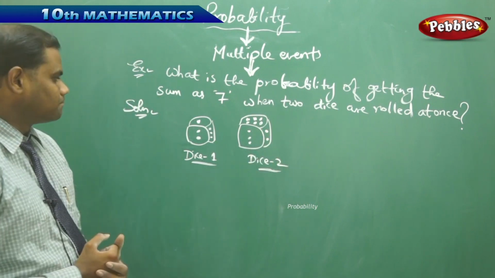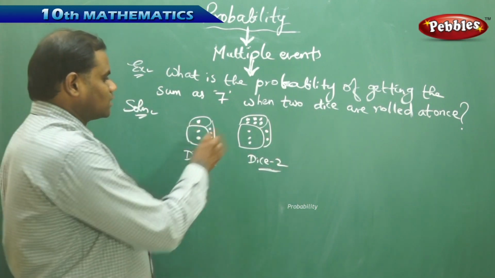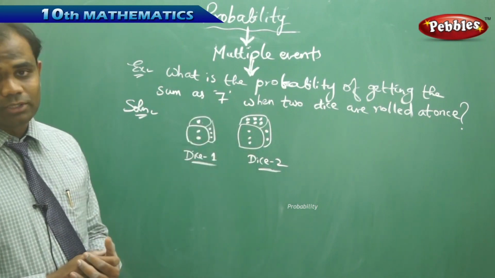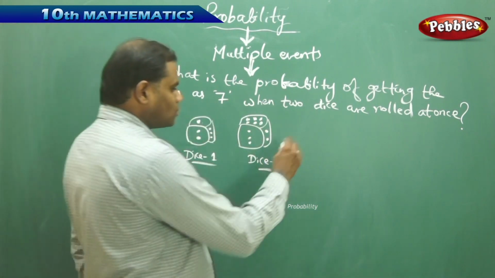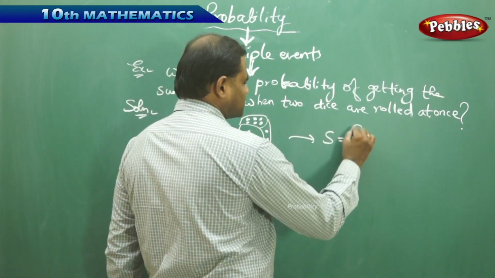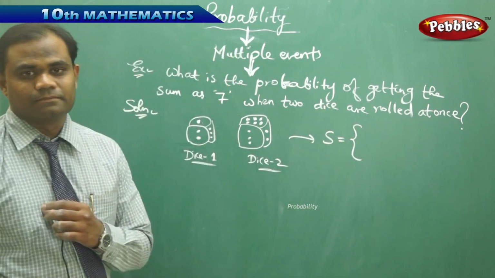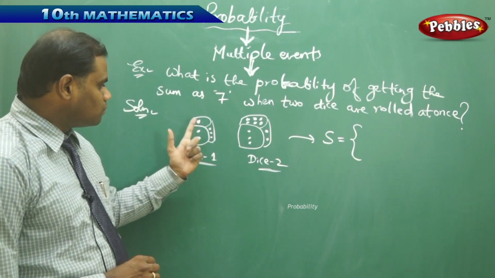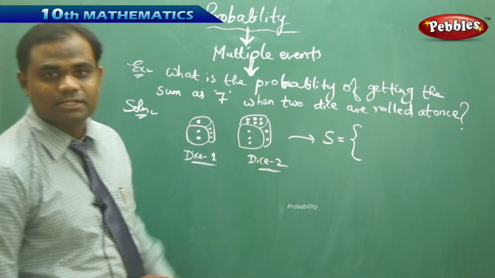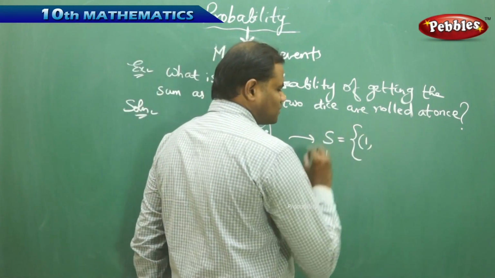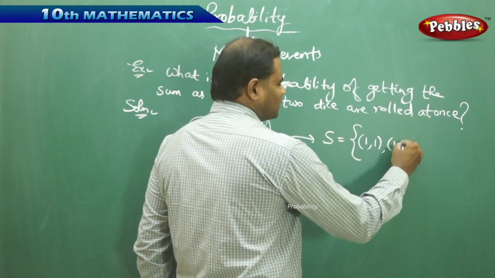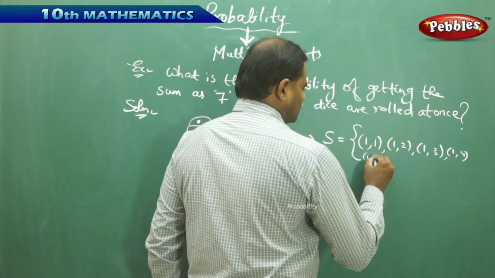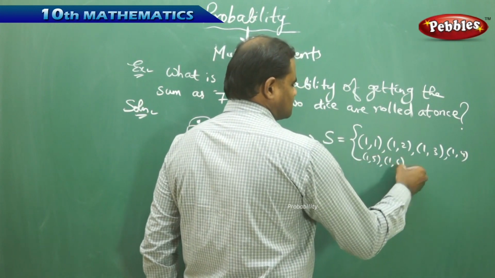Now as I see here, my top surfaces are 1 and 6, that is 1 plus 6 is 7, which is how we find the different possibilities. But before this, I need to identify the sample space. The sample space for this kind of problem is that for each number on the top surface, there are 6 possibilities. That is, for every 1 on the first dice, there is either 1 1, 1 2, 1 3, 1 4, 1 5, and 1 6.